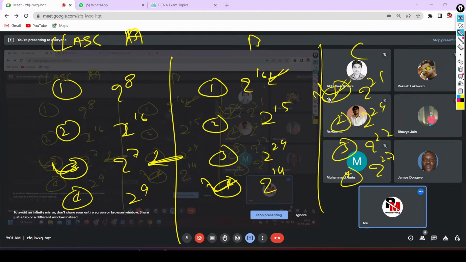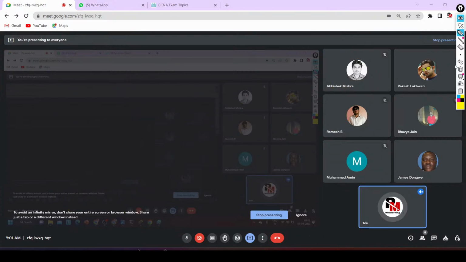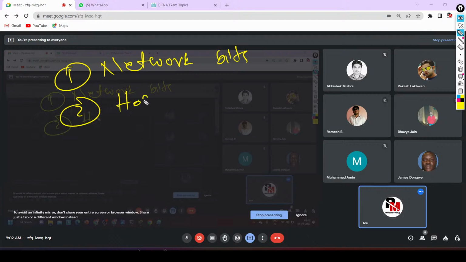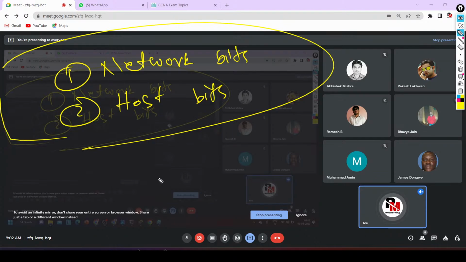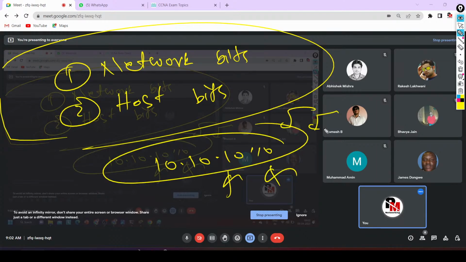Now, an IP address is a combination of two things. Always keep in mind, an IP address is a combination of two things. The first thing is network bits, and the second one is host bits. Yes or no? Any IP address, if I am writing one IP over here, 10.10.10.10, that means there are some network bits and some host bits. So who will tell you how many network bits and how many host bits there are? For that, the tool is nothing but the subnet mask.